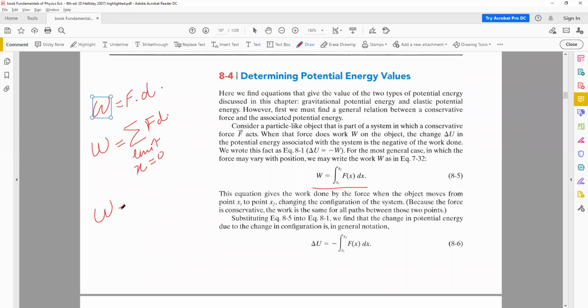And then we can write W is equal to an integral starting from a point 1, which is x1, to a point 2, which is x2, and force is a function of x.